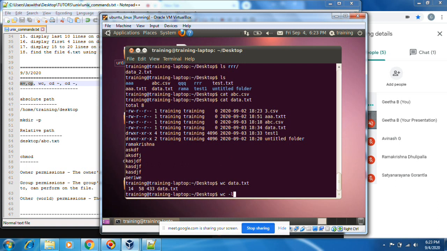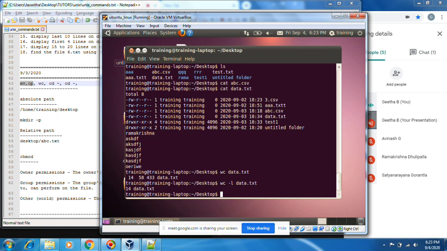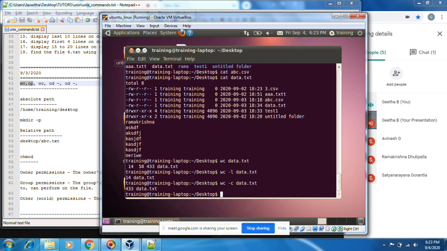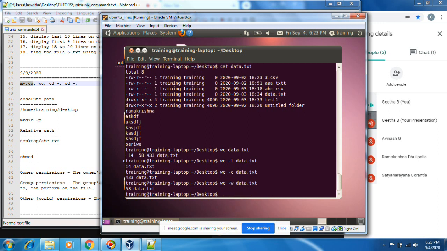Okay, and if we want to see personally, wc -l data.txt. Number of lines it will display. If you use wc -c, number of characters it will display. If you use wc -w, number of words it will display. This is all about wc.